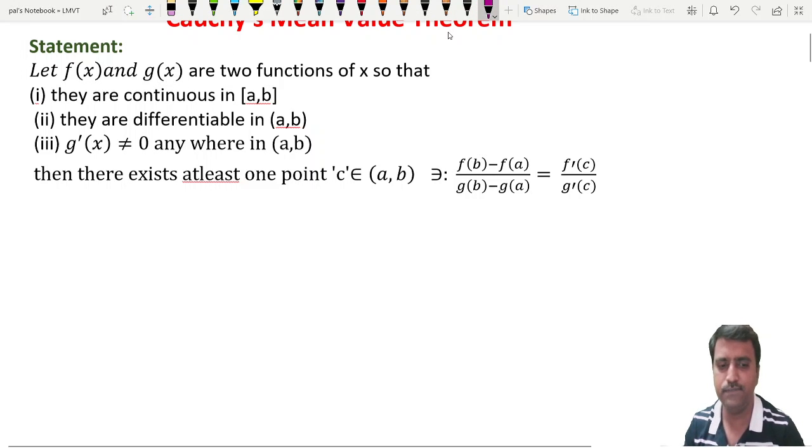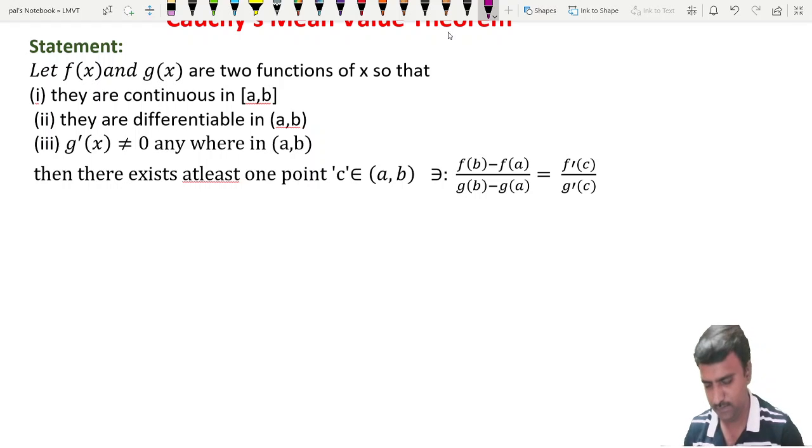Let us define a new function. The proof of the theorem is like this.